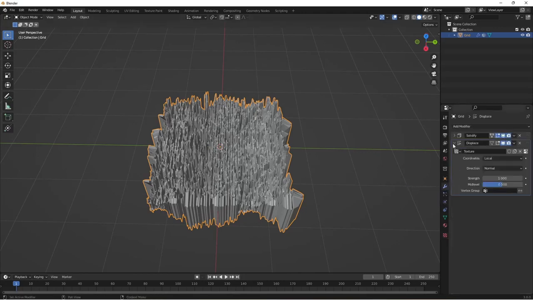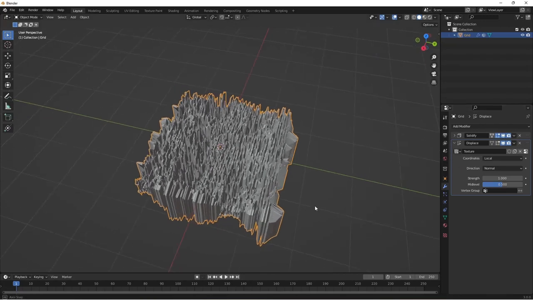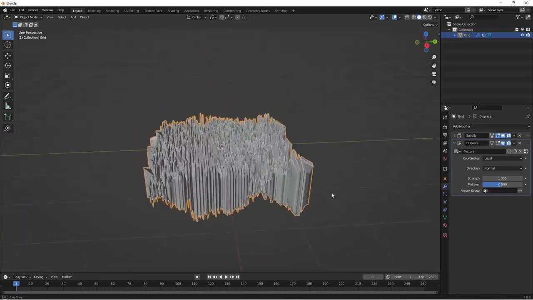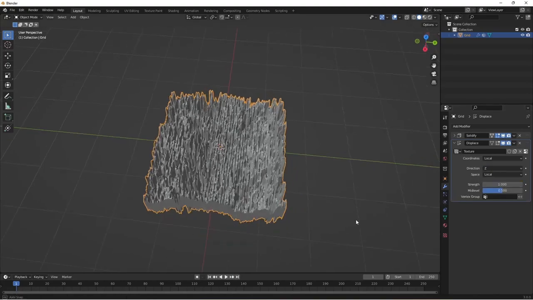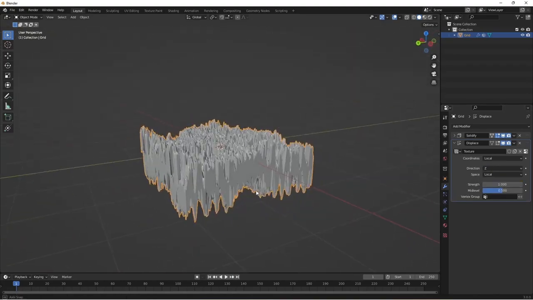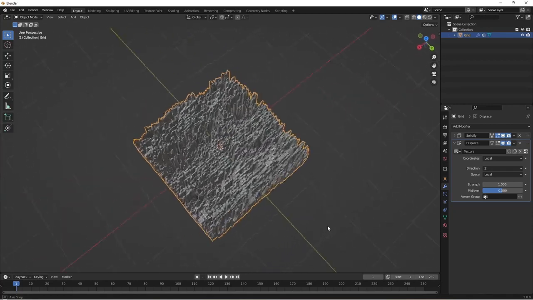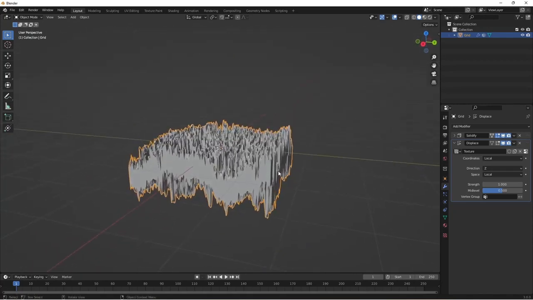to the displace. First thing we want to do is the direction. Now you can see this is all hanging over the edges. If we put the displace map in the Z direction, there we go, straight away we've squared up, we've gone back to our square, which is what we need. Then we want to add the vertex group, and the only one we've got is the base, which we made earlier.